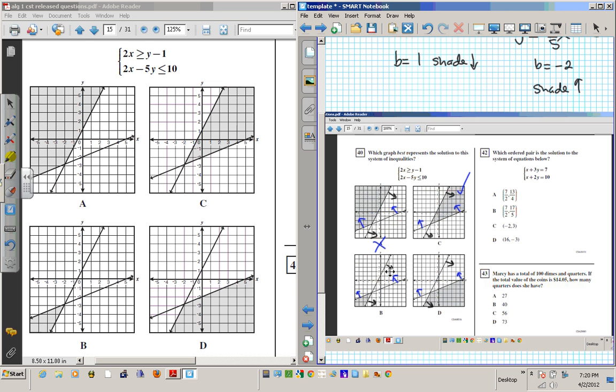If you look at this, it says shade here, but this is going behind the 2 arrows, so that's not an answer. If you look here, as they were pointing here, it's nowhere shaded. This shading is wrong because you're going behind this arrow. This arrow says shade up or greater than, and you're shading down, so this is wrong. So your answer to number 40 is basically C, okay? Because all the graphs are the same, the focus here is just on where to shade.